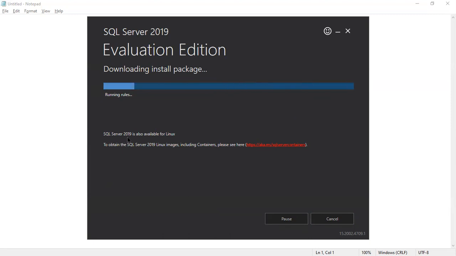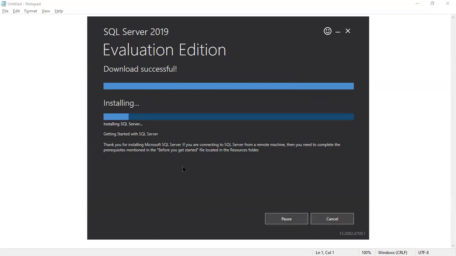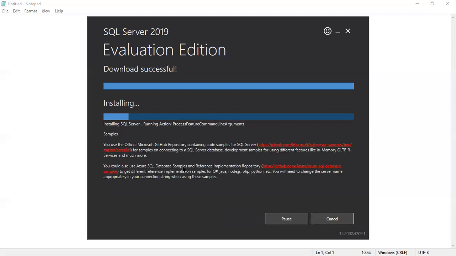We have already seen that from 2017 onwards, SQL Server works on any platform, whether Windows, Linux or Mac. That is one more reason today most clients have started using SQL Server.